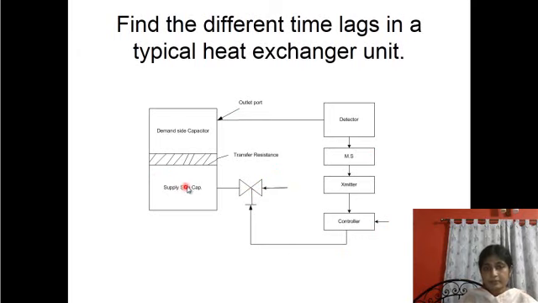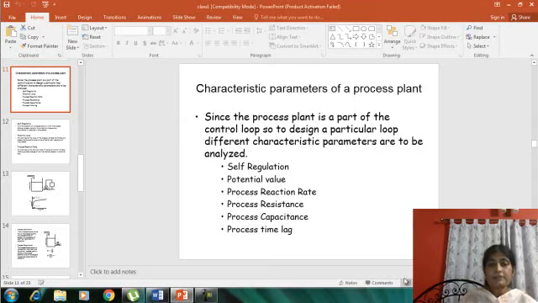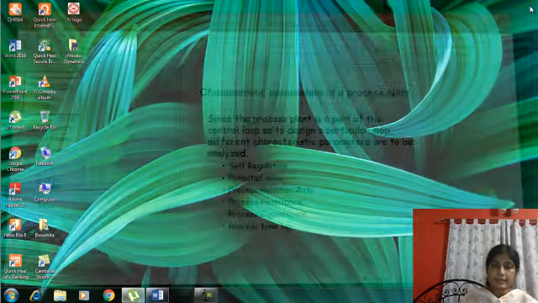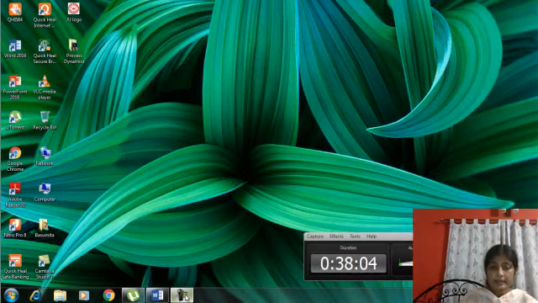So once the process value deviates from the set value, only then will the controller run and accordingly the signal changes. So error is unavoidable for a feedback control system, but that is the correction level for using a feed forward control system. We will explain in the next class the feedback and feed forward